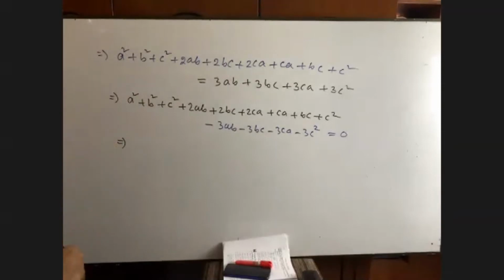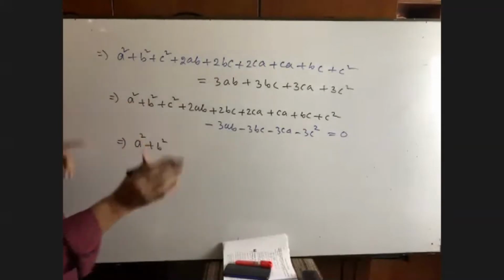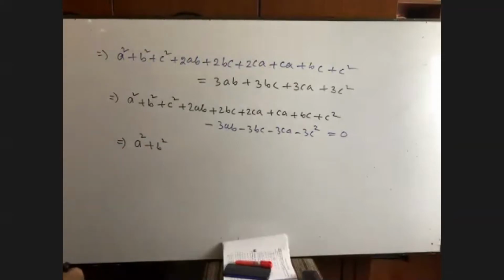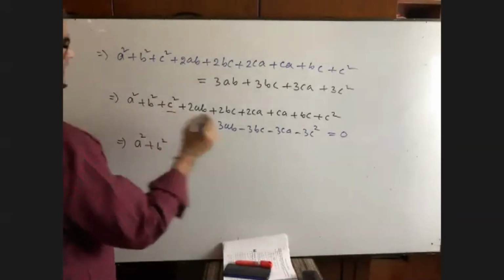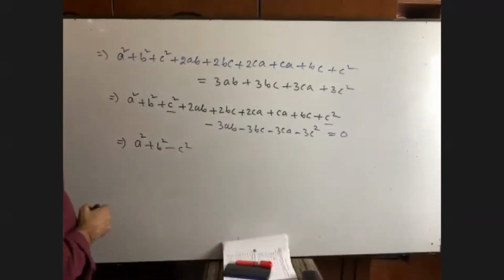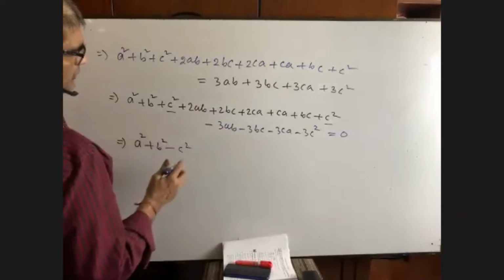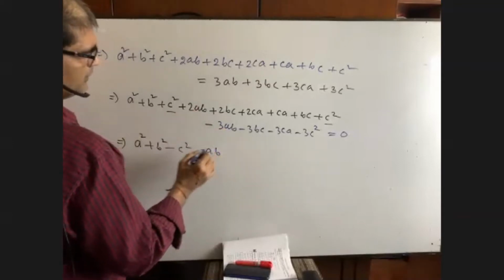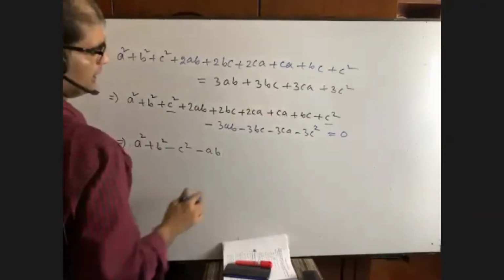Okay, we are getting here a square plus b square. Very good. We are getting here a square plus b square. We don't have any other a square and b square. Here we are getting, you see, it is 2c square minus 3c square. So we are getting minus c square. Okay. Now for ab, this is 2ab, this is 3ab. Okay, so we are getting minus ab. 2bc, 3bc, 3bc cancelled. Okay, we are done.